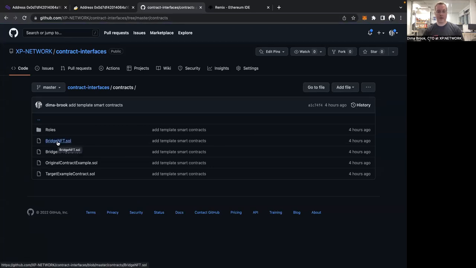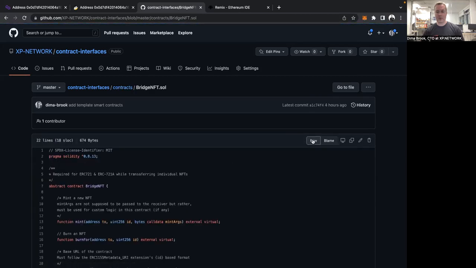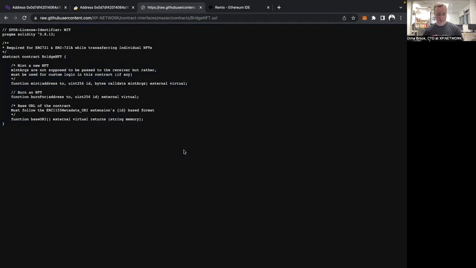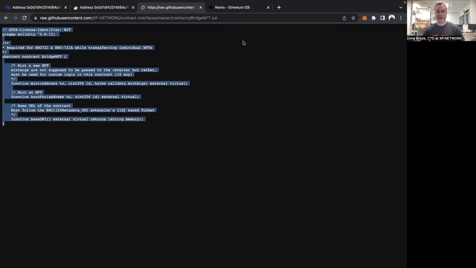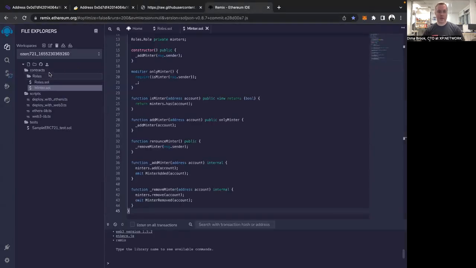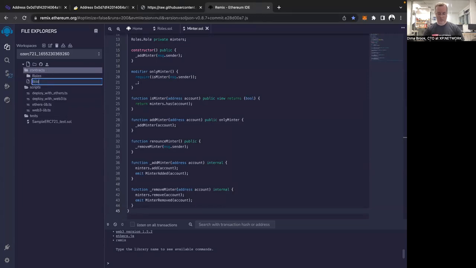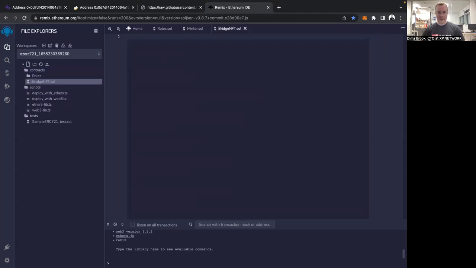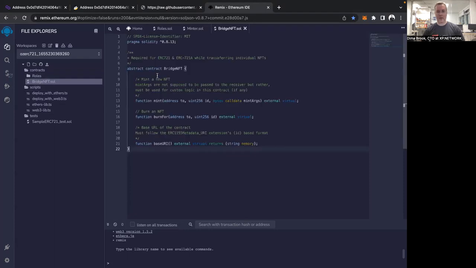We will also need to have this bridge NFT smart contract. This is an abstract contract. It doesn't implement anything. We should add it to the root folder here, like so. It's called bridgenft.sol. We are using this contract as an interface to verify that the contract that our bridge smart contract is interacting with has the following functions: minting, burning for, and it can return a base URI.